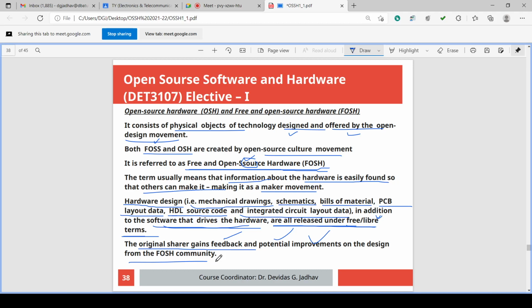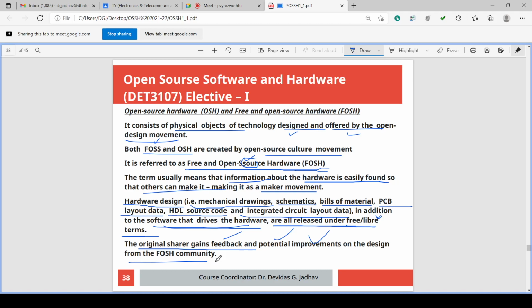If it malfunctions, it has bugs, all this information will be feedback, and that feedback will be received by the original sharer. So this is the concept behind open source hardware or free and open source hardware.